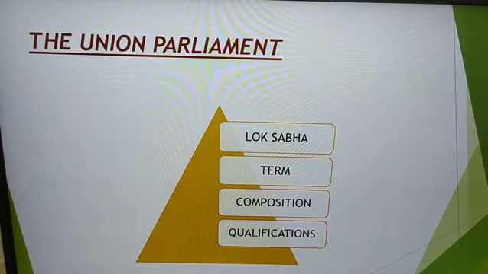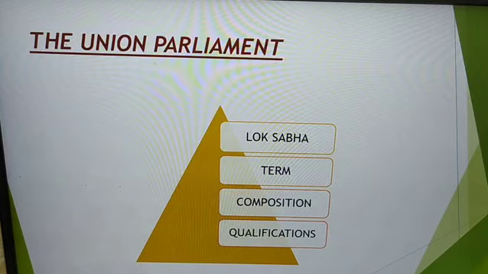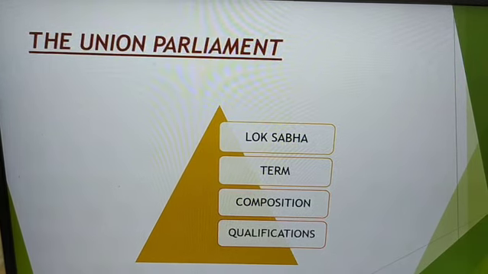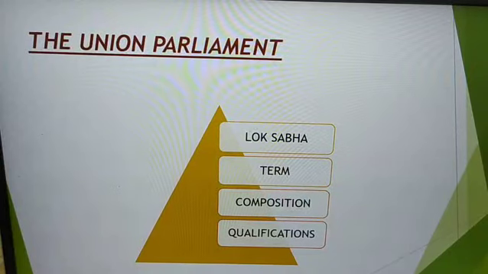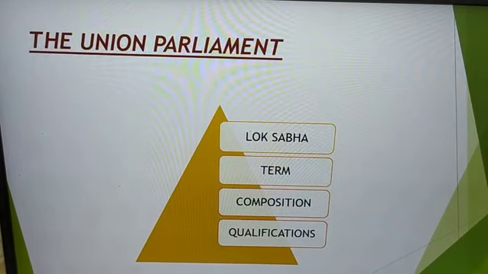Now, let's talk about Lok Sabha. So, the main constituents of Indian Parliament we have just spoken about. Now, let's talk about Lok Sabha. So, Lok Sabha's term, composition, qualifications we'll do here. Now, regarding the Lok Sabha, the maximum strength of Lok Sabha provided by Article 81 of the Constitution is 550. So the maximum strength, as per the Constitution, shouldn't exceed 550. Before talking about this, let's also hear about some other name which we give to Lok Sabha. Yes, it's known as the lower house or the house of people.